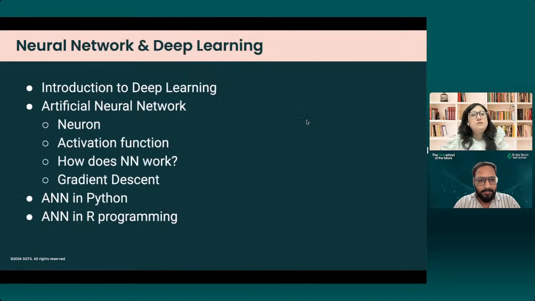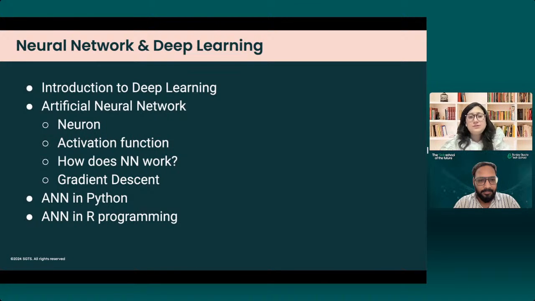Then we finally move on to the last section of this whole fundamental bootcamp, that is neural networks and deep learning, wherein I'm going to introduce what deep learning is exactly. Then the artificial neural network is a type of neural network that we are going to take a glance at. All of it will be based on ANNs only, though there are a couple more neural networks like convolutional neural networks and others.